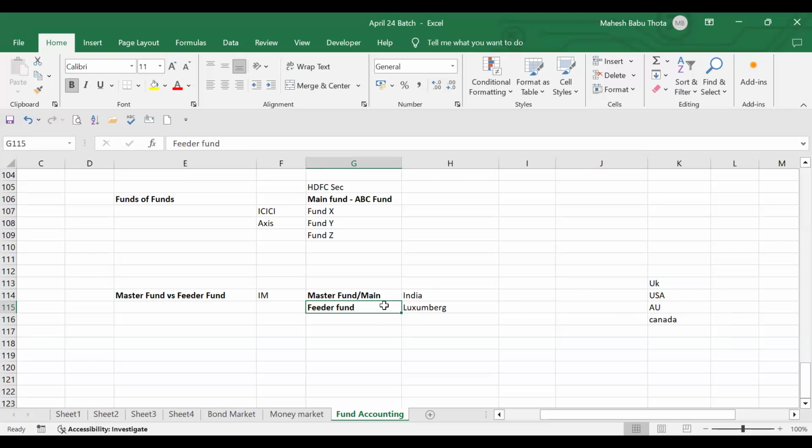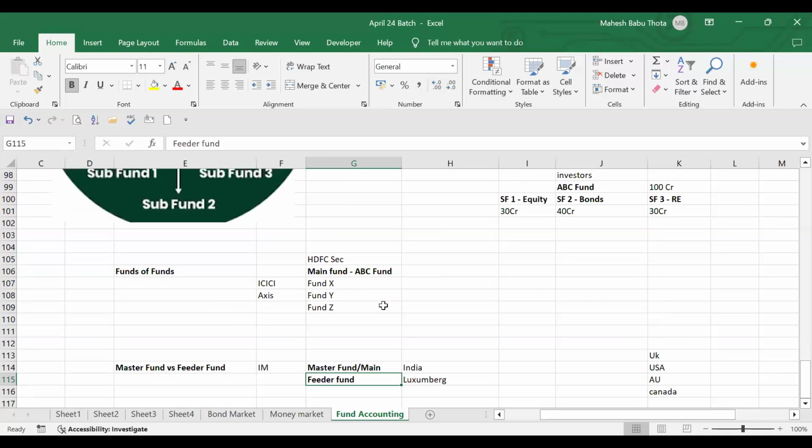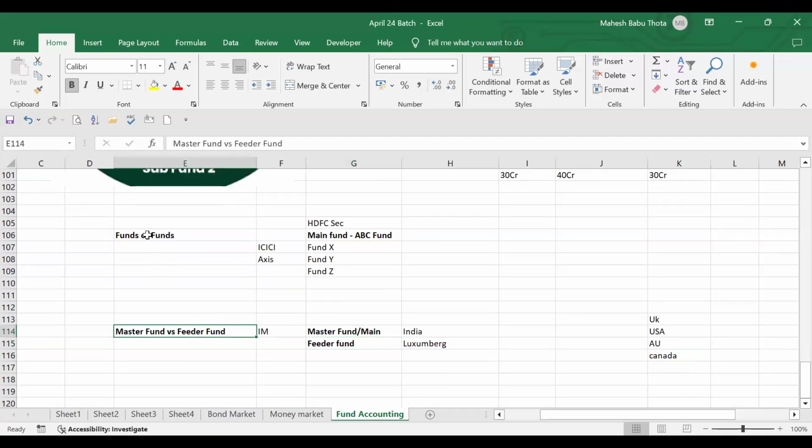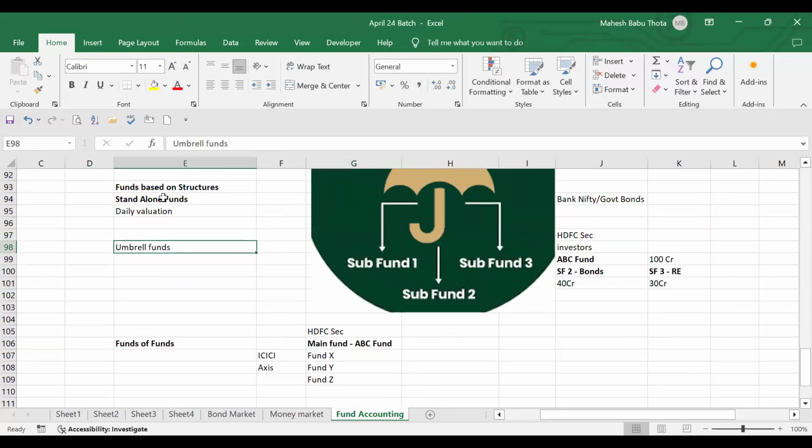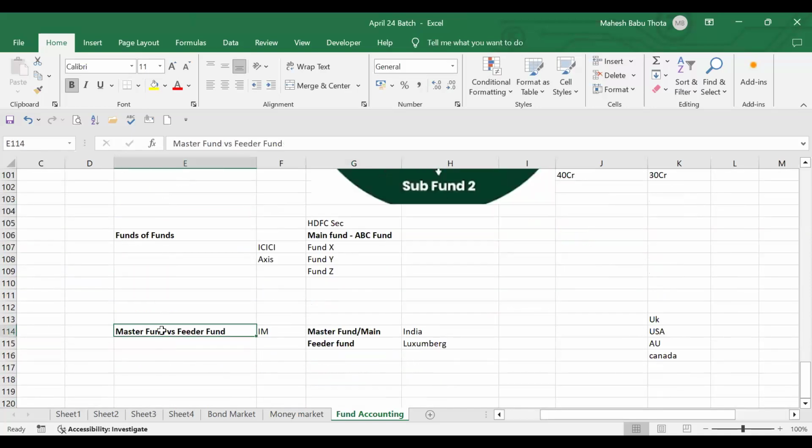Difference between master fund and mutual fund? Come again. Difference between mutual fund and master fund. A mutual fund may also have a master fund. We are talking about types of funds. A mutual fund may also be a fund of funds, umbrella fund, standalone fund, or master fund or feeder fund.